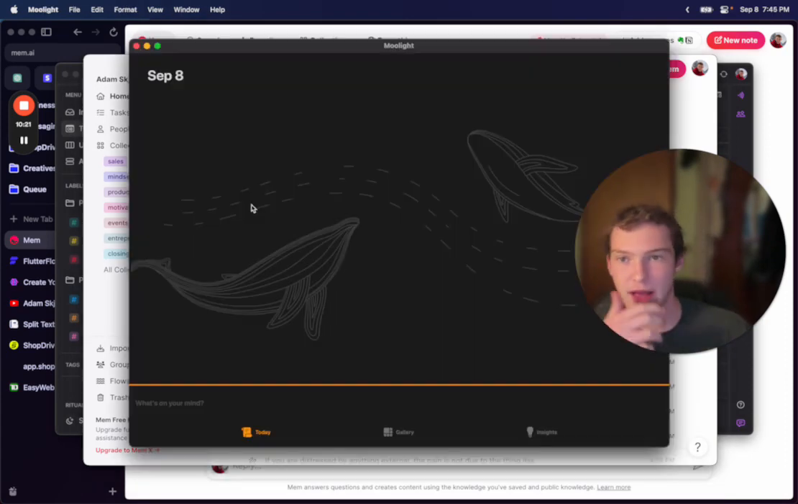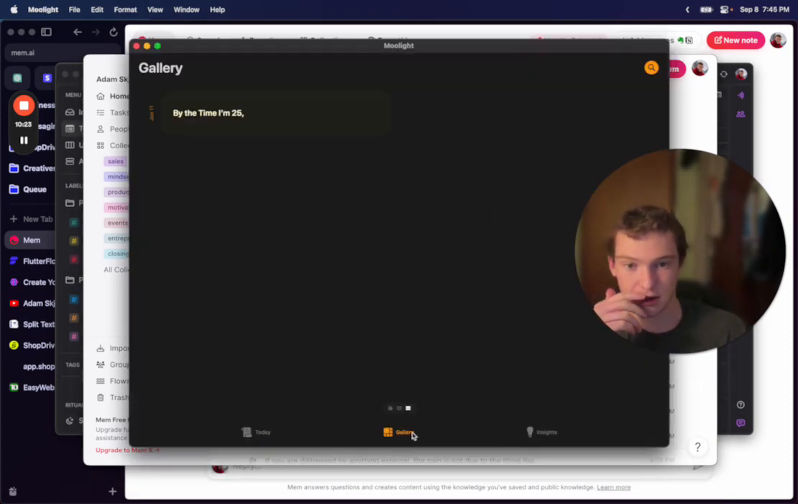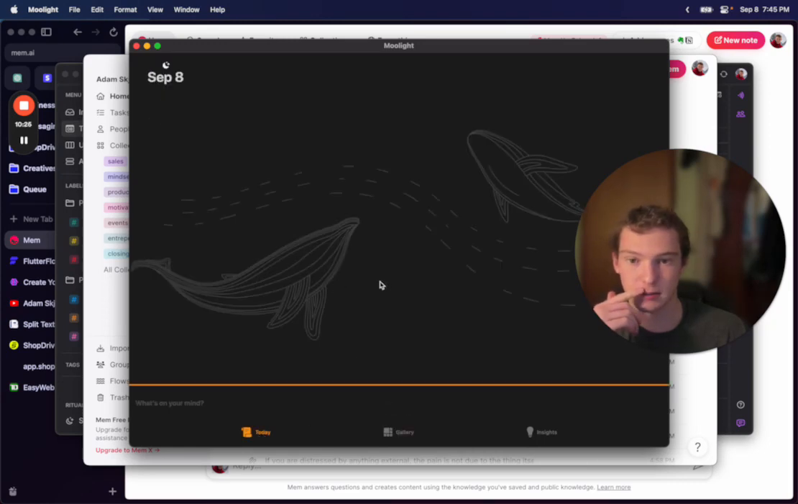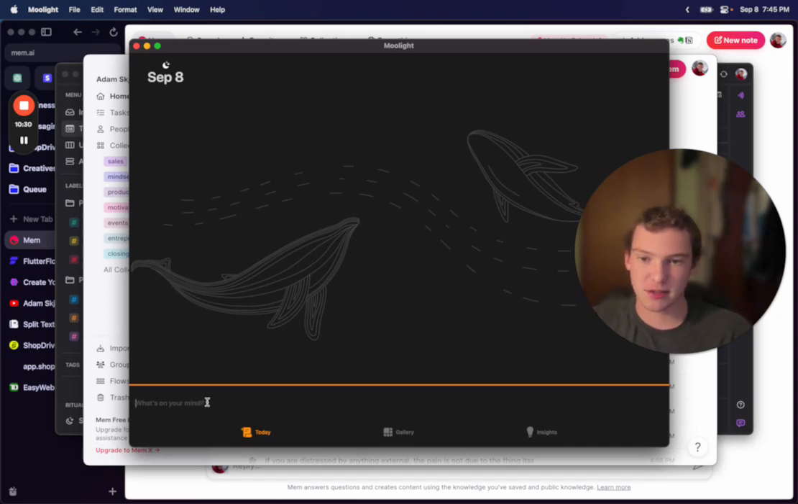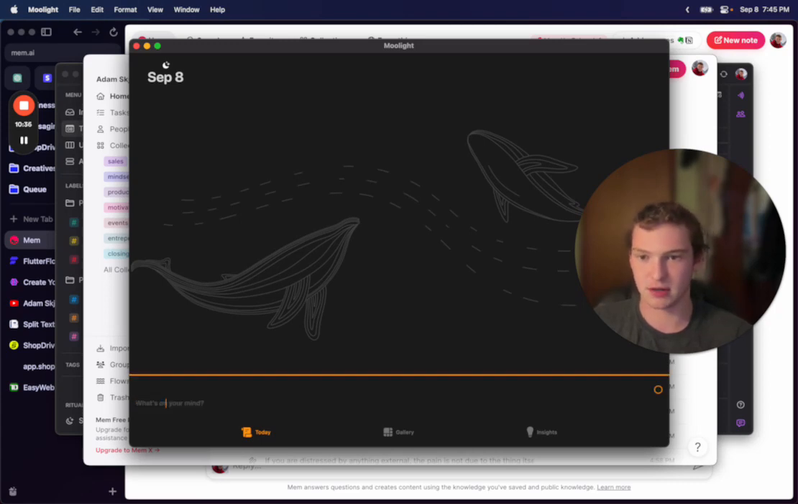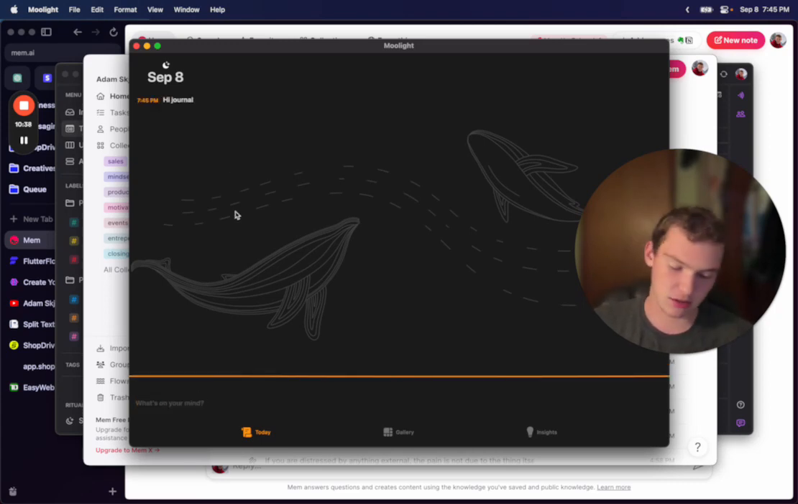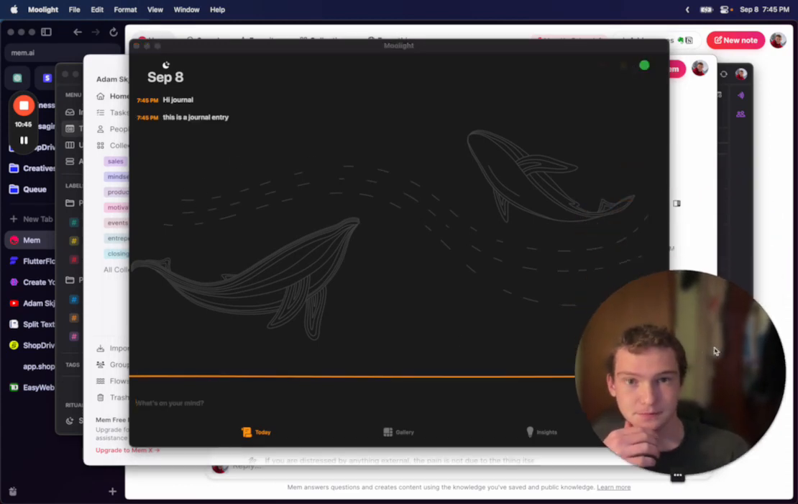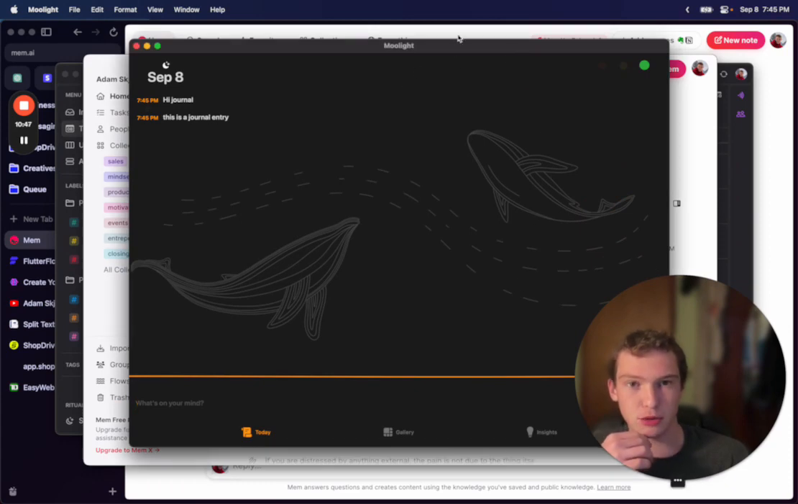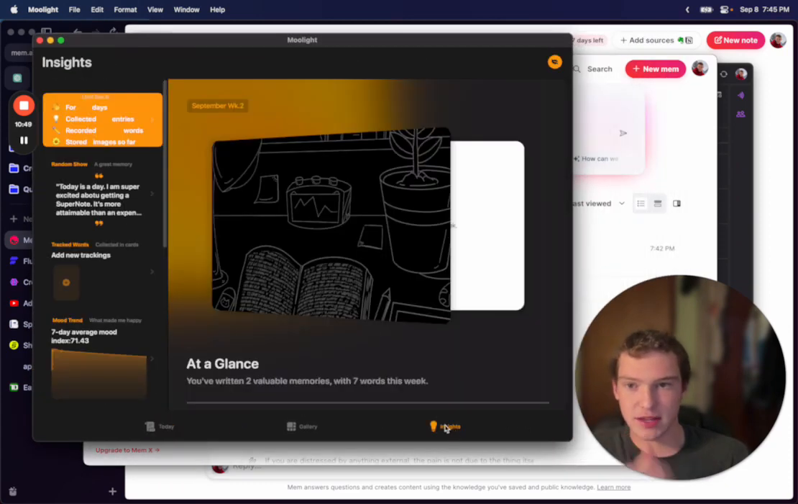There's another cool app called Moonlight, and apologies if this gets kind of personal here because my whole journal's uploaded. But basically, what you do with this is you can say, it's a journal, so hi journal, right? So you can enter in your journal, like, this is a journal entry, right? And then the cool thing about Moonlight actually is if you go to Insights,